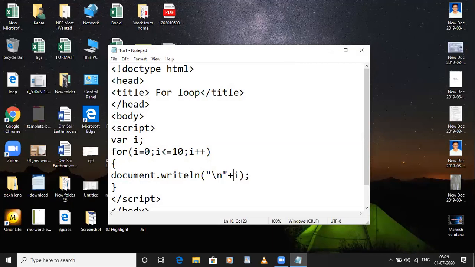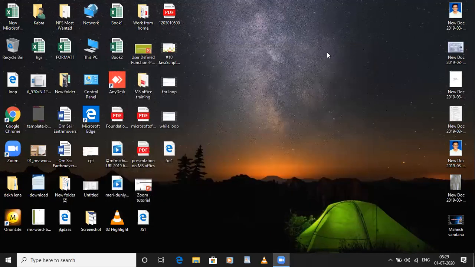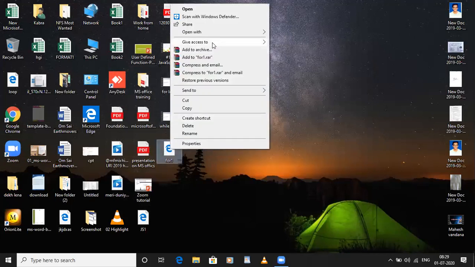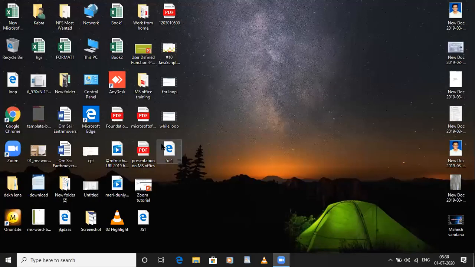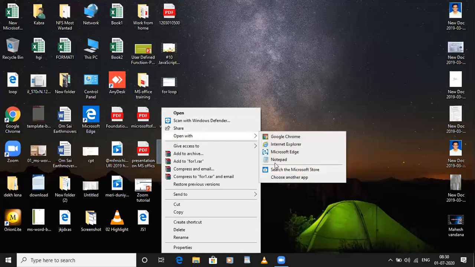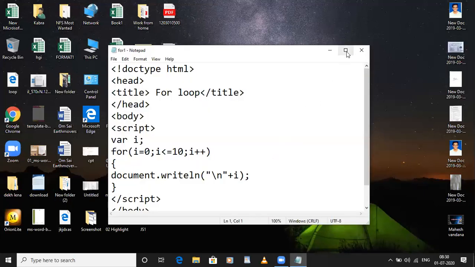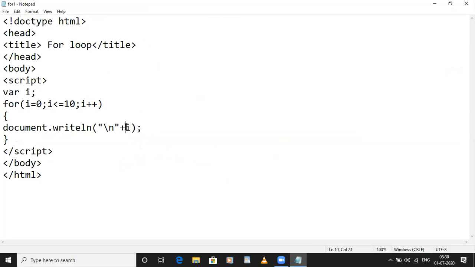And plus is called the concatenation operator, because with every value of I the cursor will be on a new line. Again, maybe on your browser it may work. You will just check. \n is also not working over here. So you can try it on your browser, maybe it will work. Okay, so till here, is there any doubt in this program? No, ma'am.